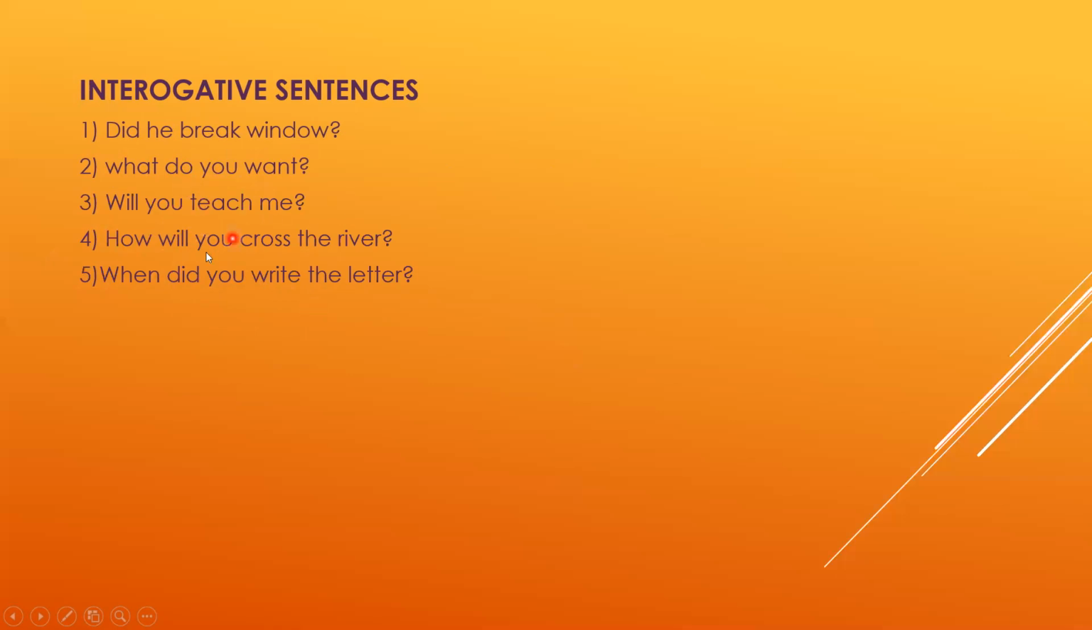In these five sentences, a few start with a verbal question, like "did" and "will," and three questions start with WH and HW, like "what do you want," "how will you cross the river," or "when did you write the letter." So in interrogative sentences there are two types: those which start with a verb and those which start with special words, or you can say WH words like what, where, which, when. You have to change these sentences into the passive form.